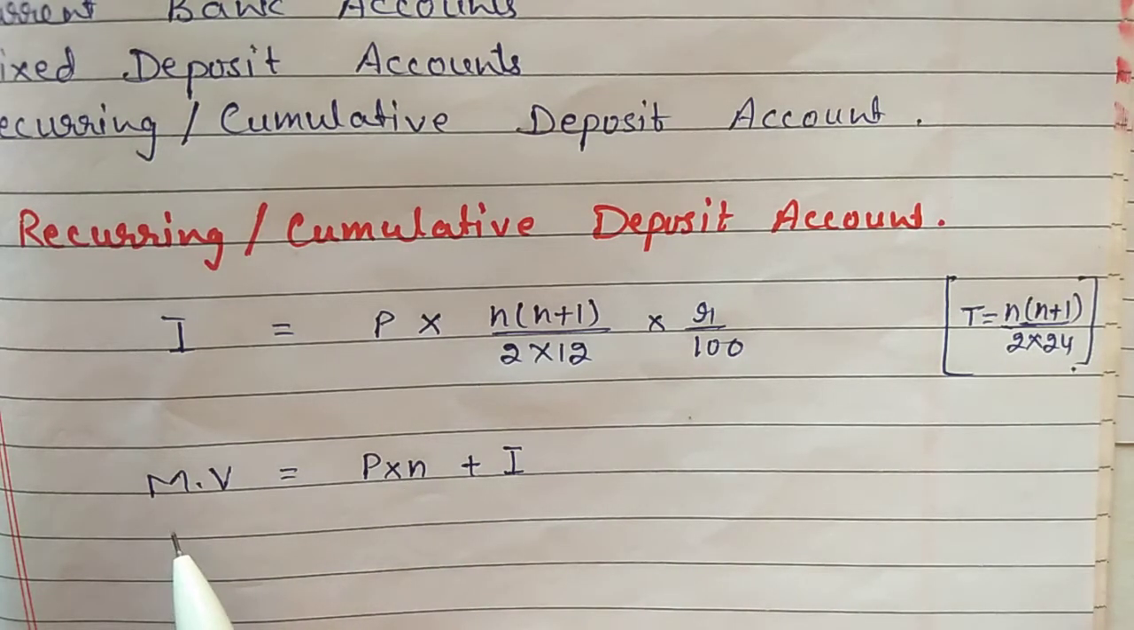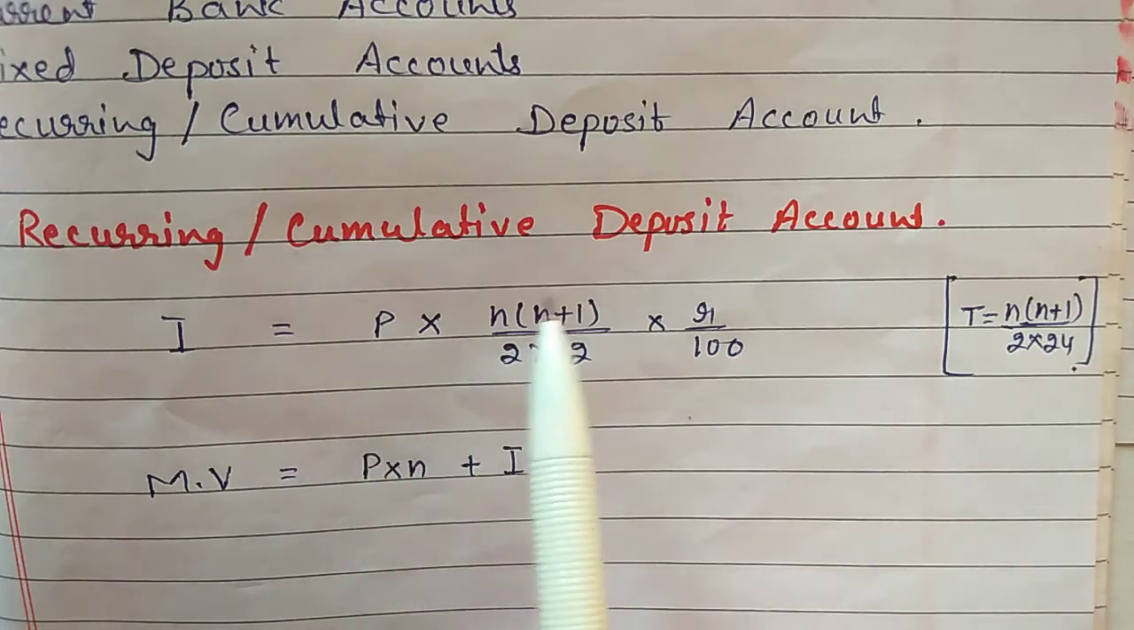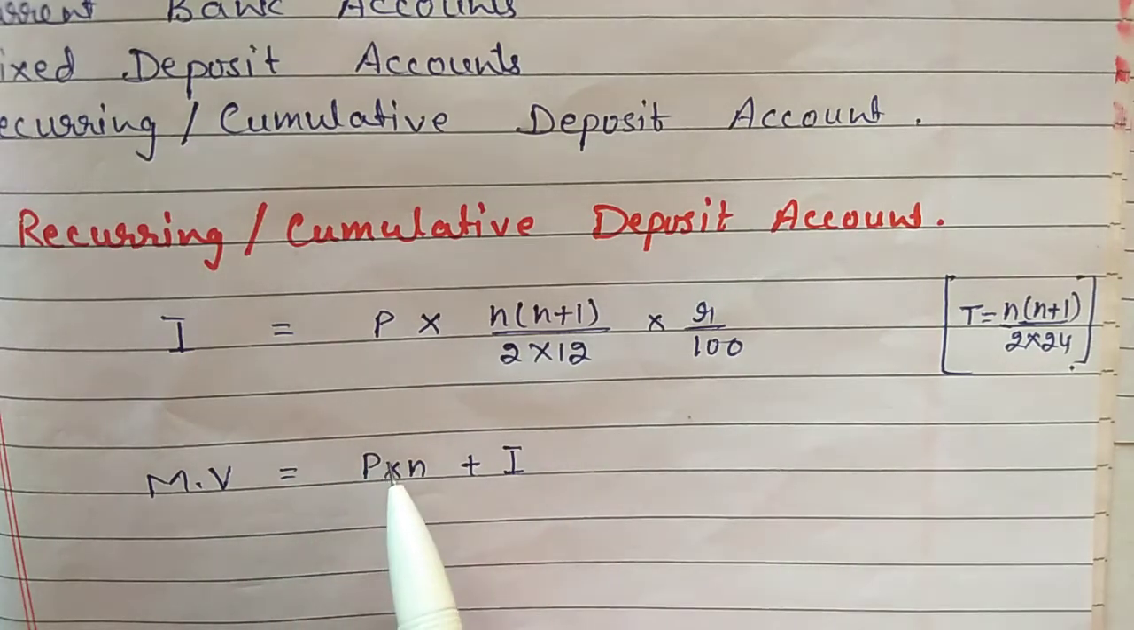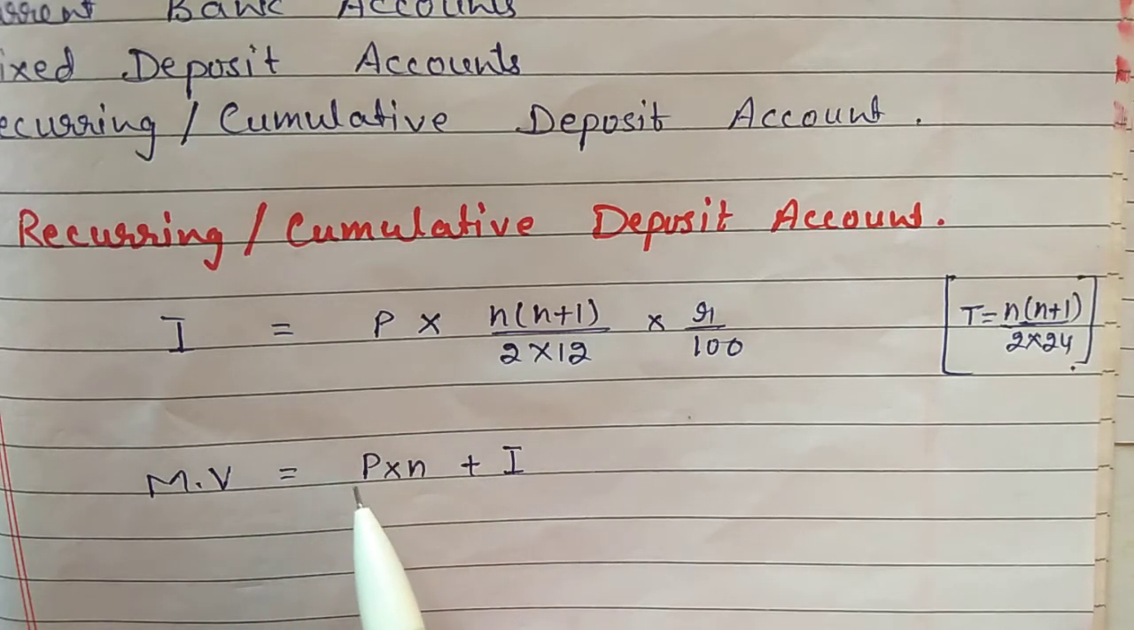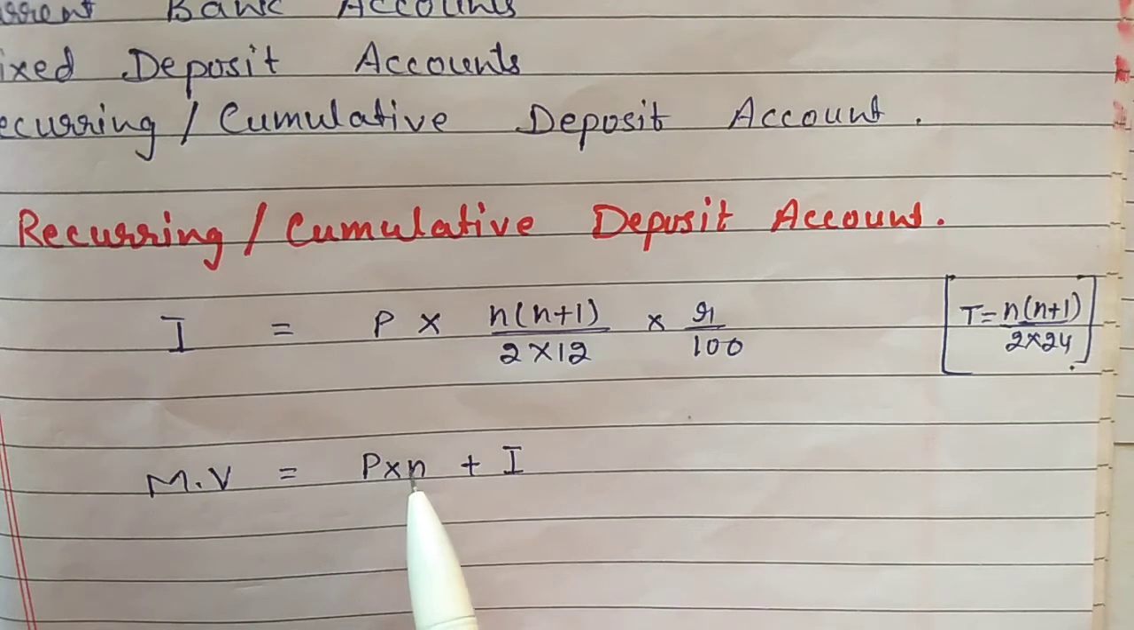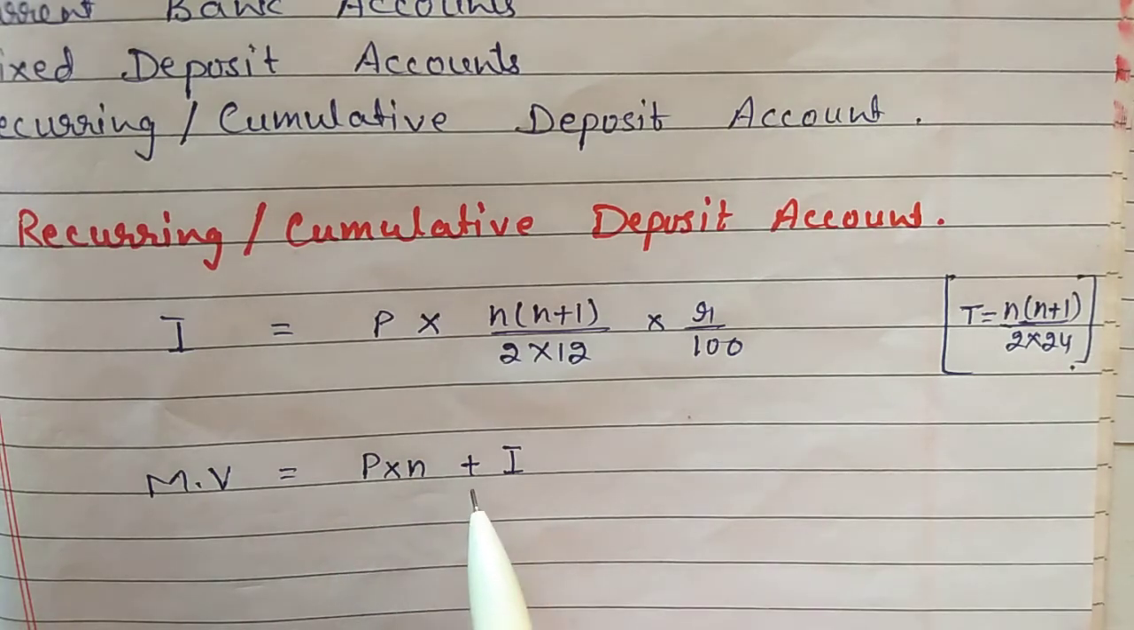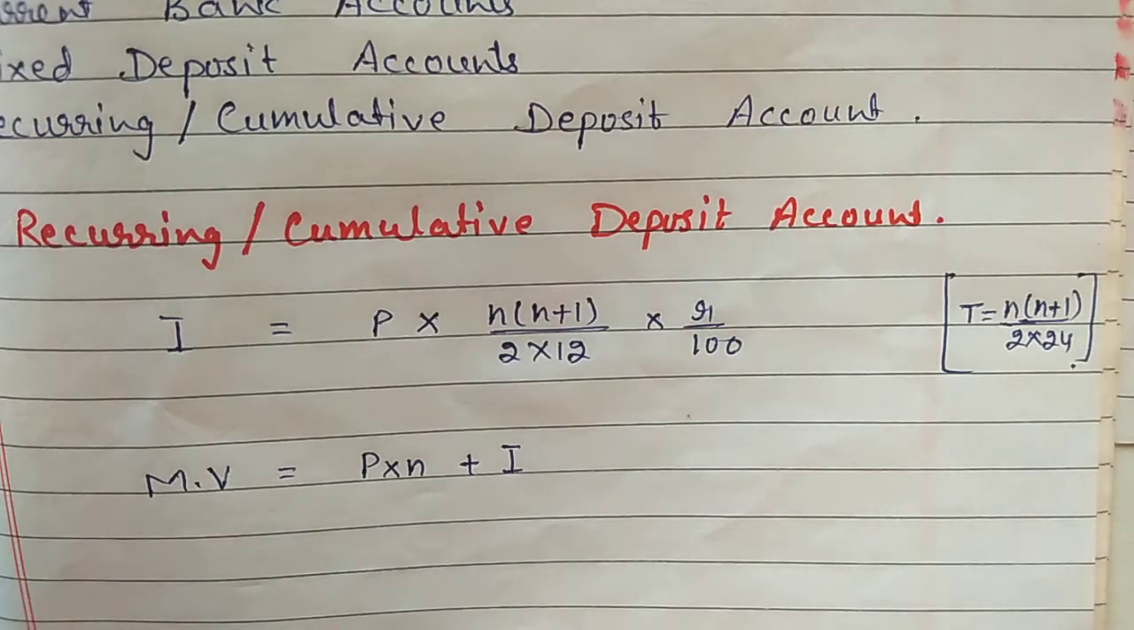Maturity value means the amount we finally get after this. That amount will be whatever principal we have deposited. Suppose we have deposited money for 12 months, so P into 12, that much money we have deposited, and along with that we will get interest also.